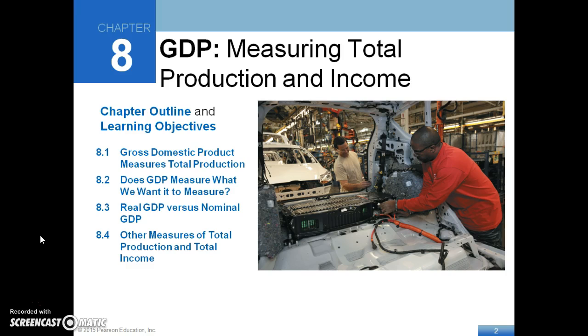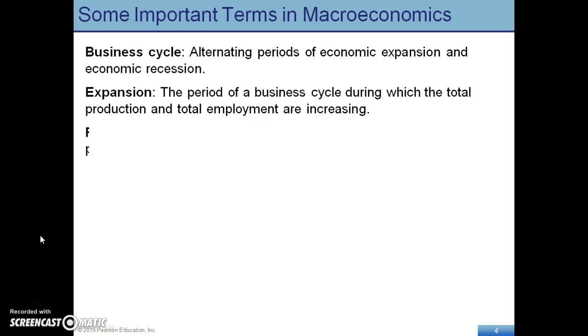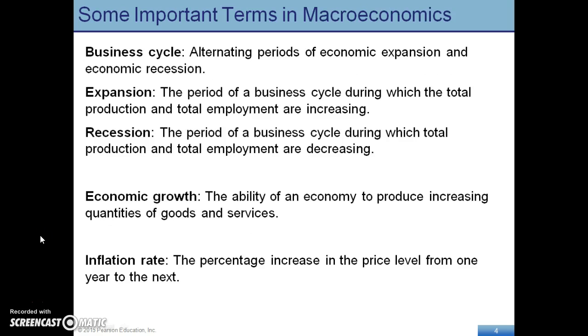Chapter 8 is going to be focusing on Gross Domestic Product, or GDP. You'll notice that GDP is the measurement of how our economy is doing. When we look at GDP, we're going to be looking at the different fluctuations that occur. Our economy will go through what's called a business cycle, and it's these periods of economic expansion and recessions.